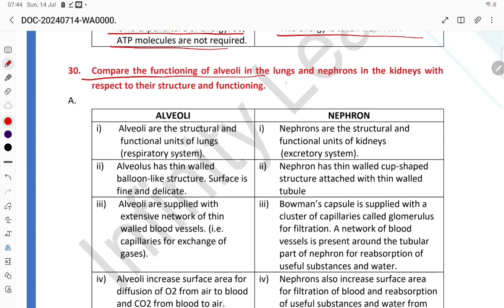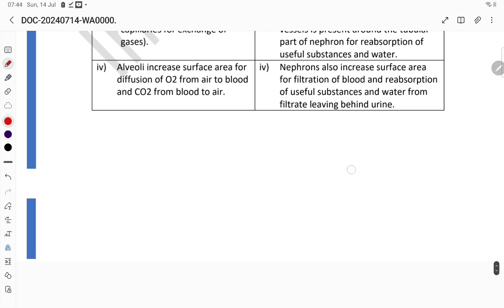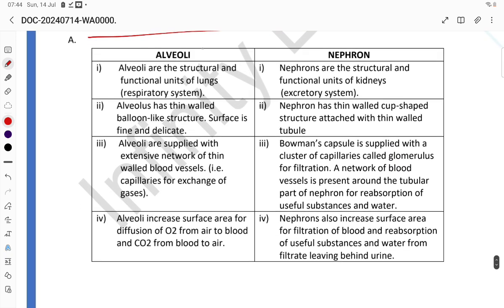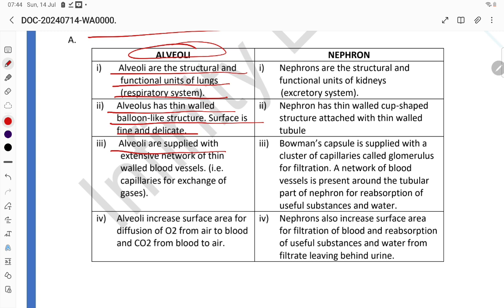Compare the functions of the lungs and kidney with respect to their structure. So, alveoli are there. Alveoli are the structural and functional unit of the lungs. The alveolus has a thin-walled balloon-like structure. The surface is fine and delicate. Alveoli are supplied with extensive networks of thin-walled vessels, that is capillaries, for exchange of gases. Alveoli create surface area for the diffusion of O2 from air to blood and CO2 from blood to air.